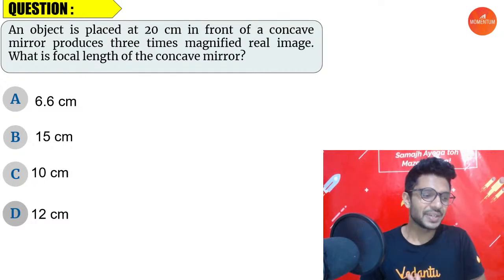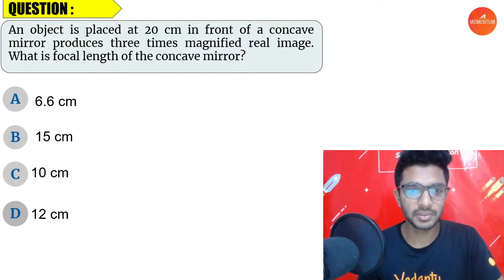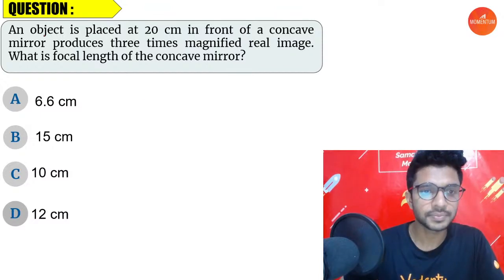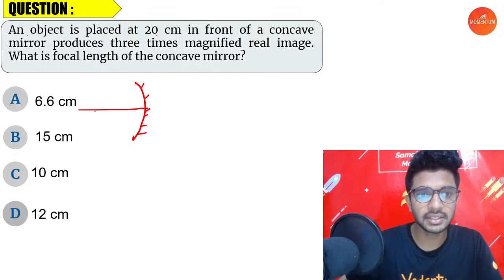Okay, so here we have another question right in front of us. Almost the same kind of question, but let's solve it as it is. An object is placed 20 centimeter in front of a concave mirror. This is a concave mirror, this is our principal axis. An object is placed at 20 centimeter. The ray will be moving in this direction, but the measurement is done in the opposite direction. So u is equal to minus 20.